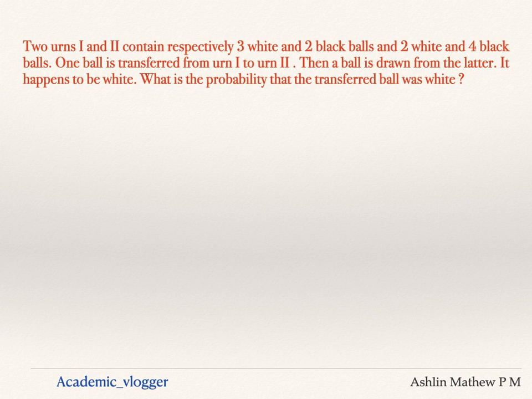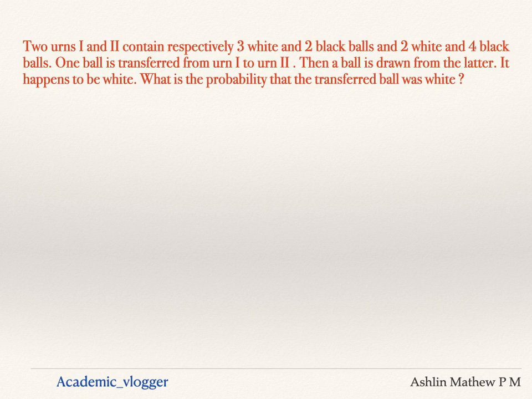For this we have two urns, or two groups or two bags, 1 and 2, containing respectively 3 white balls and 2 black balls, and the second urn has 2 white and 4 black balls. So there are 5 balls in total in the first urn, and 6 balls in the second urn.